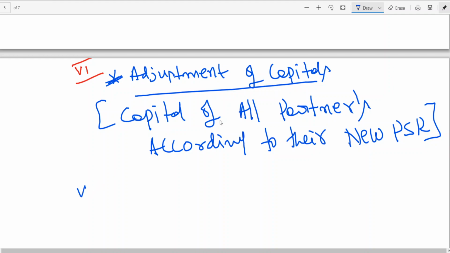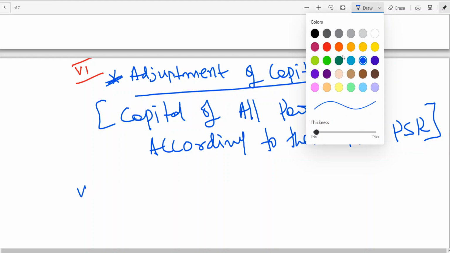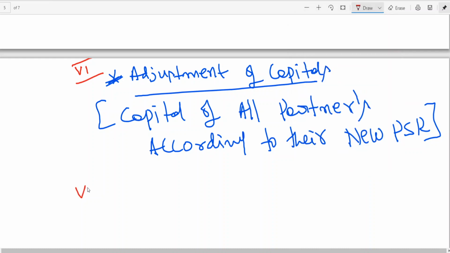And the last one, after doing it, then you will be going for the new balance sheet.